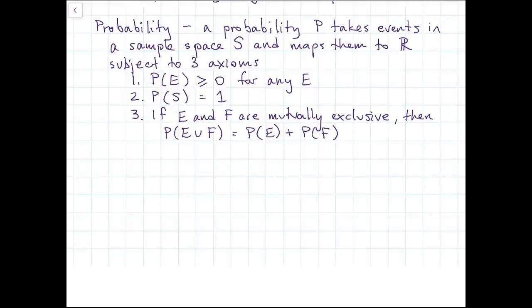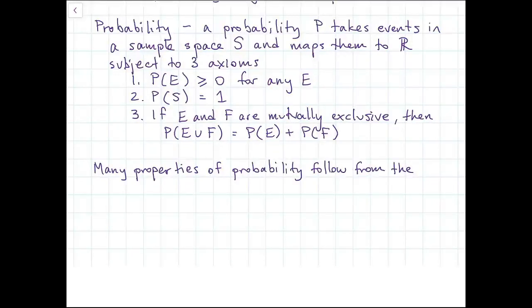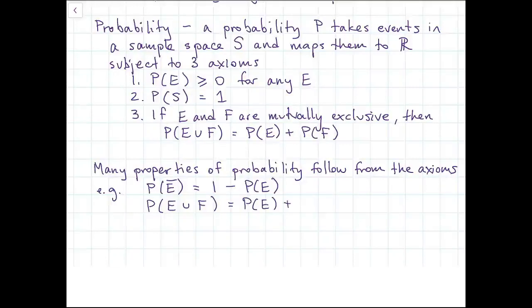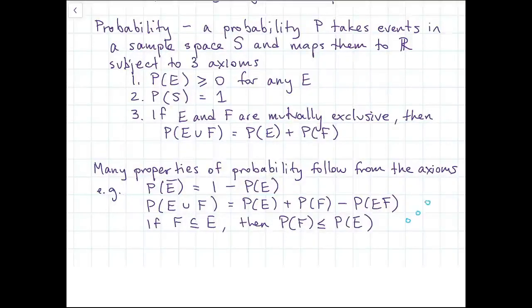So we might have other properties of probabilities that make logical sense, and all of them can be derived directly from these three axioms. So one that you might be aware of is that the probability of E complement is 1 minus the probability of E, or the probability of E union F is the probability of E plus F minus that intersection. Or finally, if F is contained in or equal to E, then the probability of F is less than or equal to the probability of E.